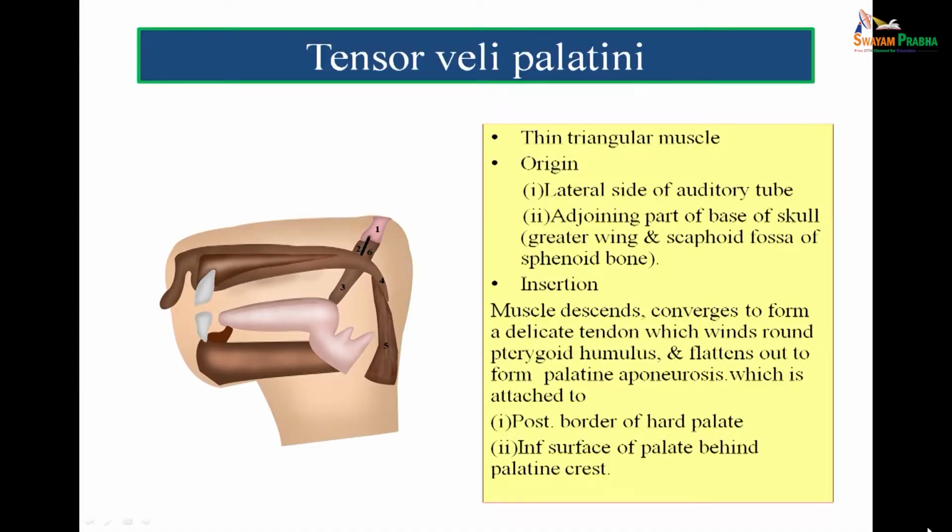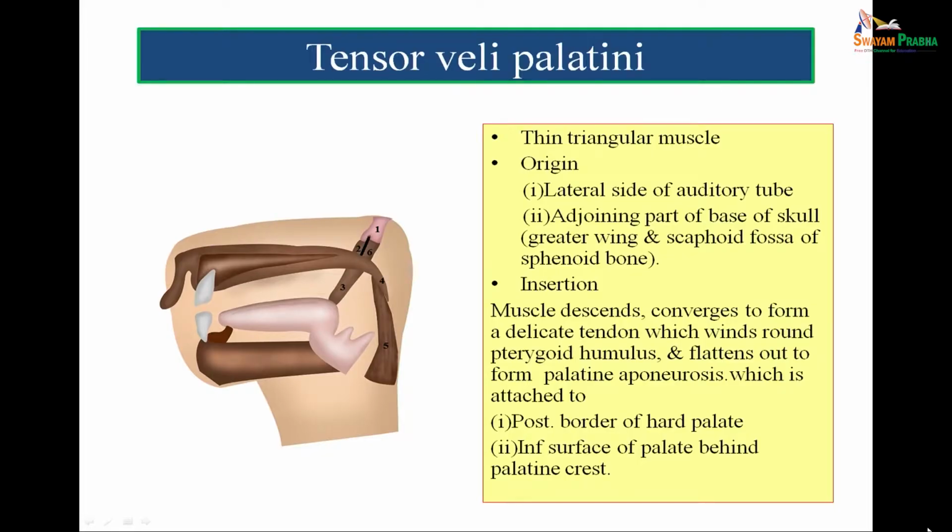Now, we come to the first muscle, that is the tensor veli palati. This tensor veli palati is the muscle which arises from the lateral side of the auditory tube. You can make out in the figure, there is a muscle which arises from the lateral side of the auditory tube. Now, as I read from the slide, tensor veli palati is a triangular muscle. Its origin is the lateral side of the auditory tube. Another origin is the adjoining part of the base of the skull.